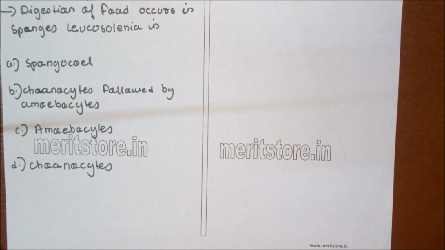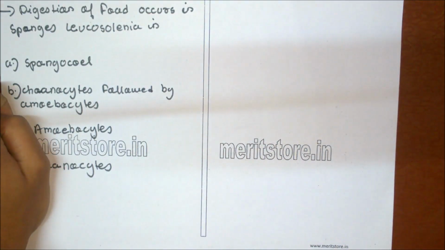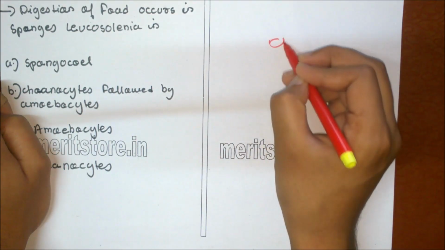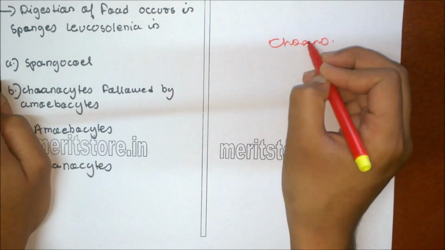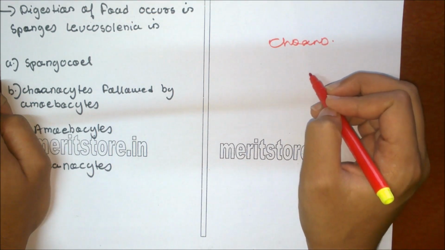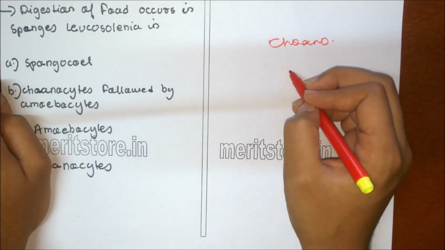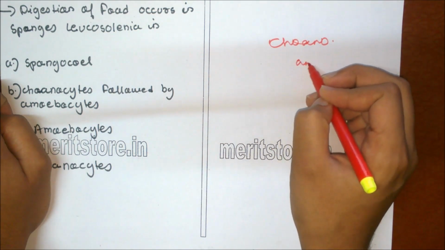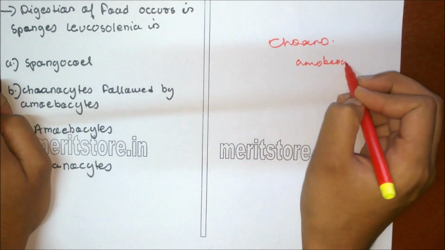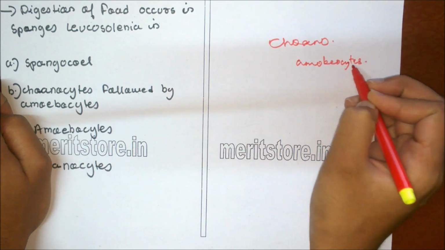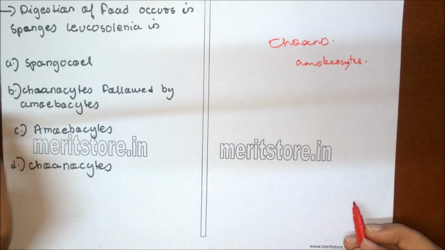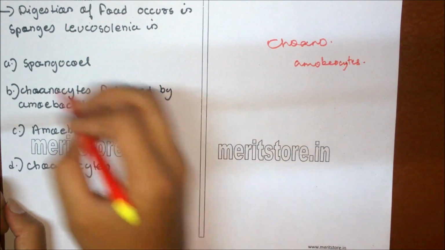Digestion of food occurs in sponges like Leucosolenia in A. spongocoel, B. choanocyte followed by amoebocyte, C. amoebocyte, D. choanocyte. Digestion of food takes place partially in choanocytes and partially in wandering amoebocytes. Amoebocytes are supporting cells, but the main function is of the choanocyte, though they also help in digestion.